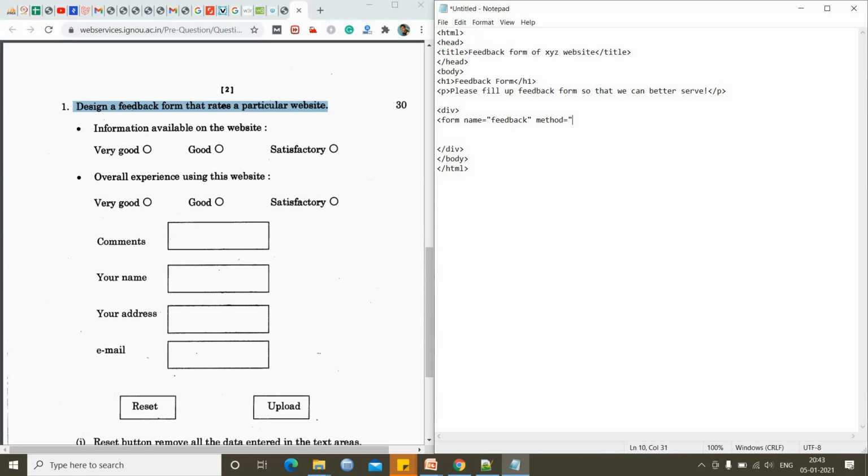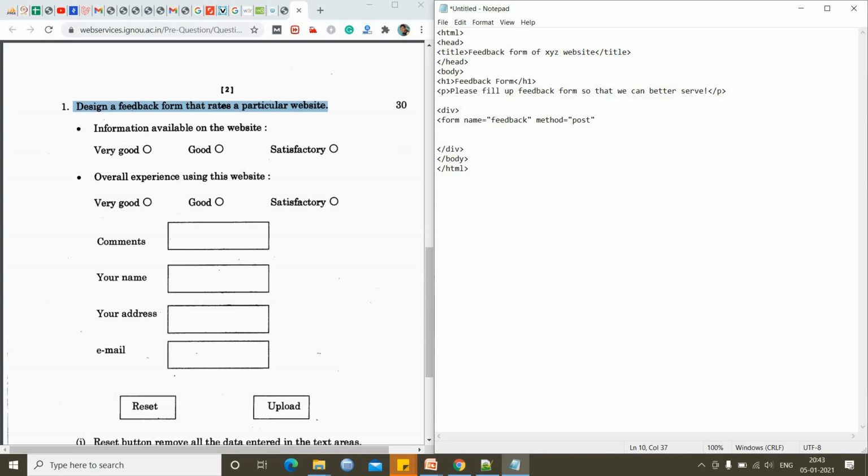So for that we can pass the data. Data here is like we are writing a feedback form, so whatever information the user is going to type here can be passed to the server in two methods. One is the get method and another one is the post method. Generally the post method is more secure, so we will use post.